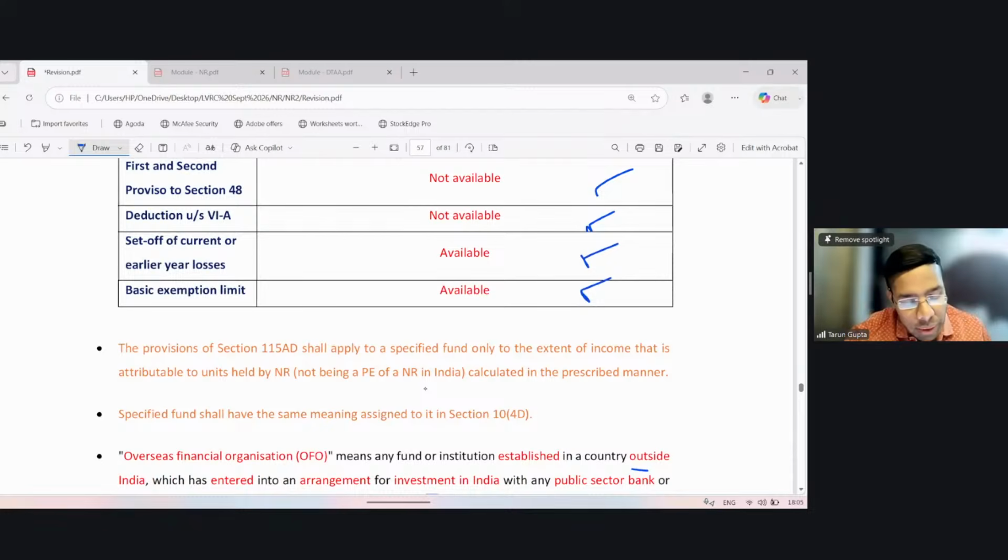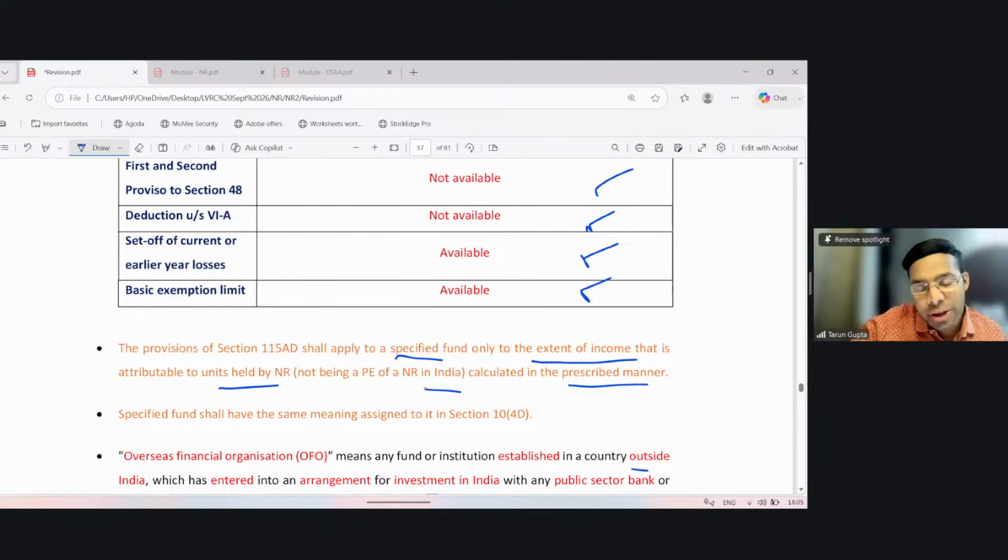The proviso of section 115AD shall apply to a specified fund. 115AD applies to an FII or specified fund, which says that it shall apply to specified fund only to the extent of the income that is attributable to units held by a non-resident, not being a permanent establishment of a non-resident in India, calculated in the prescribed manner. So this concessional tax rate is applicable to specified fund only to the extent of the income attributable to units held under it by the non-resident. Only income attributable to such non-residents shall be eligible for the benefit of section 115AD, others are not.